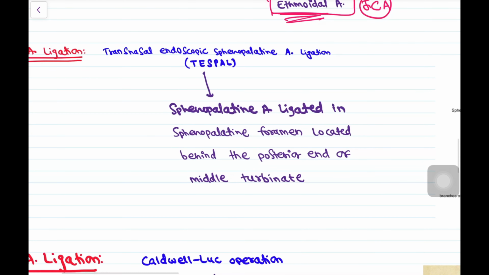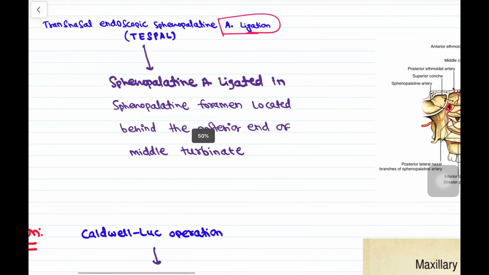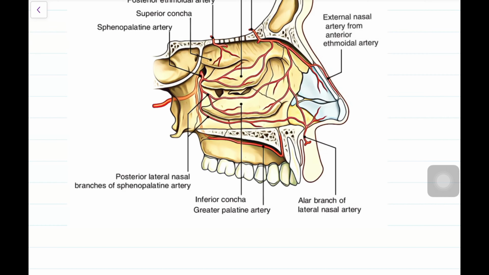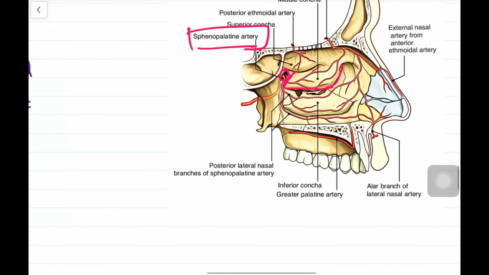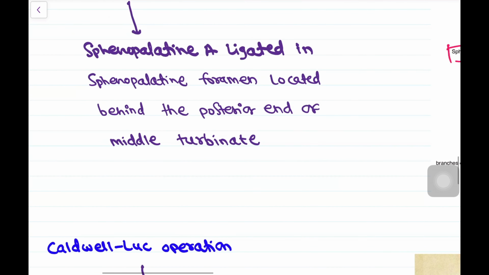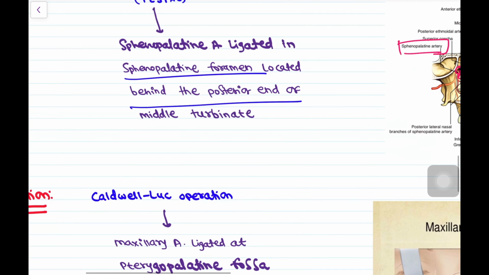Transnasal endoscopic sphenopalatine artery ligation, this TESPAL procedure, is done in sphenopalatine artery ligation. It is nothing but ligation of the sphenopalatine artery in the sphenopalatine foramen, which is located behind the posterior end of the middle turbinate. Okay.